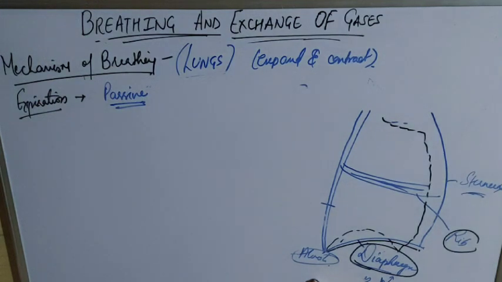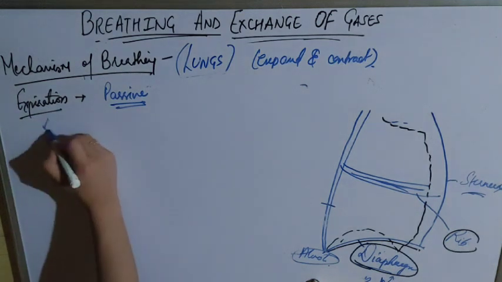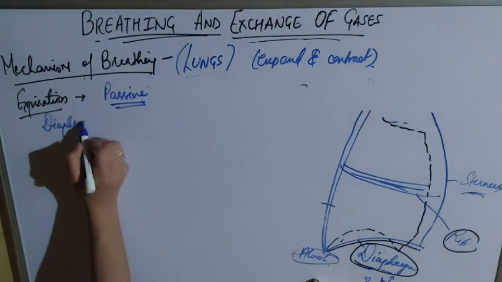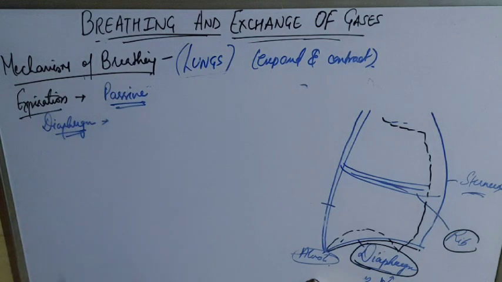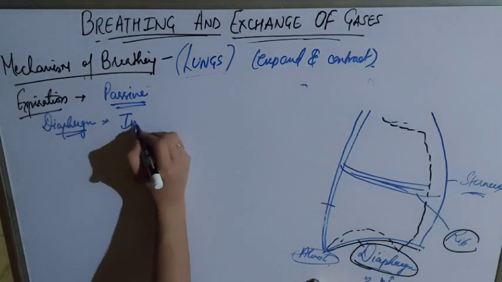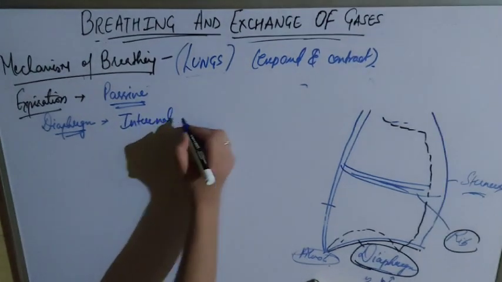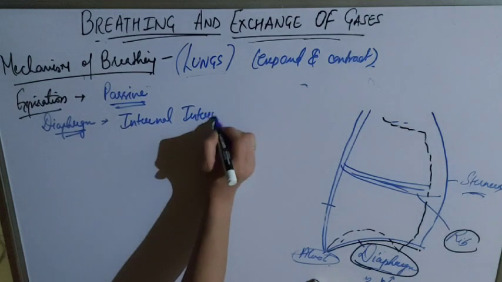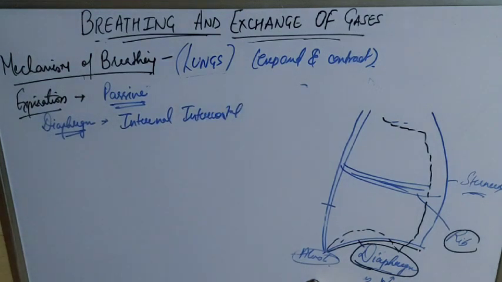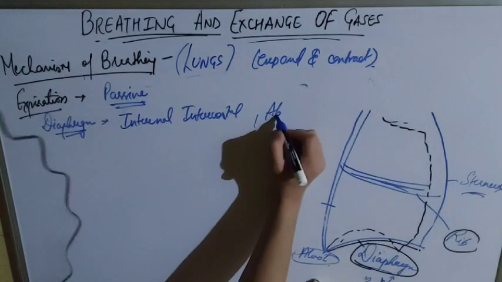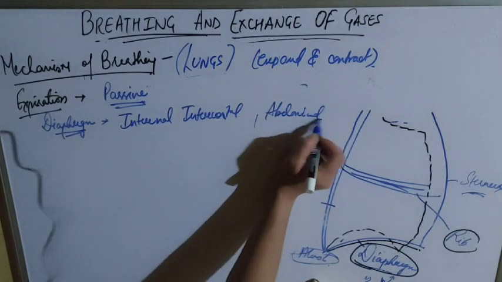The muscles involved are the diaphragm. Again the diaphragm is involved because it is a major muscle. Next is a supporting muscle: in inspiration I told you that the external intercostal muscle is involved, but in expiration it will be the internal intercostal muscle. That's very important, just remember it. Third, again the same abdominal muscle. That's the only difference, between the internal and external intercostal muscles.